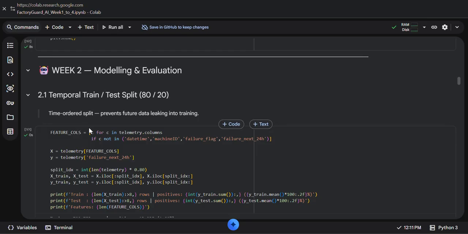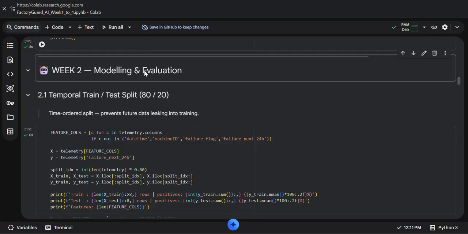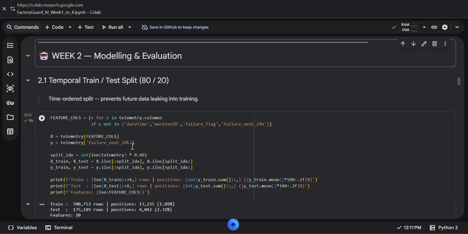Next, instead of using a random split, I use a time-based train test split. This means the first part of the dataset is used for training and the latter part is used for testing. This is the realistic approach because in real life we always train on past data and predict on future data, not randomly mixed observations.